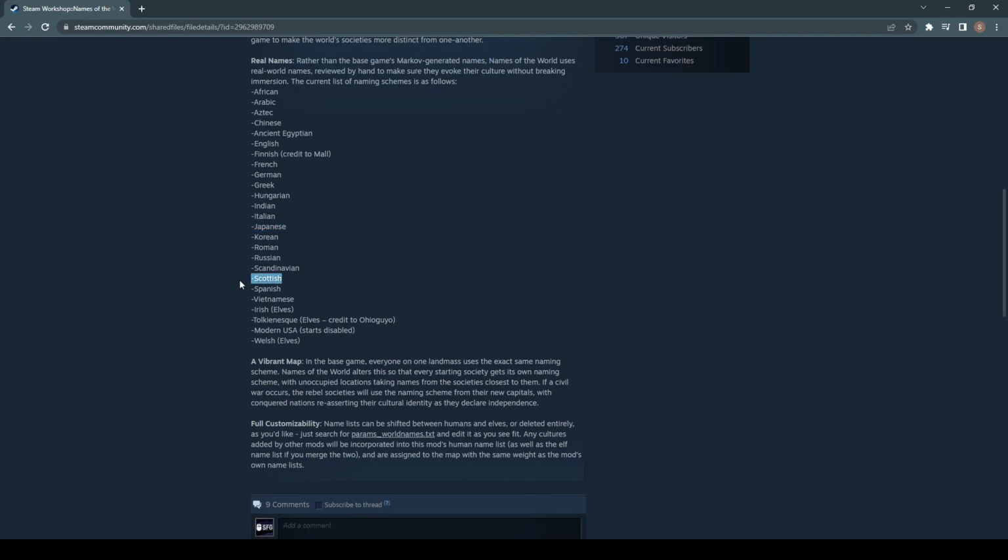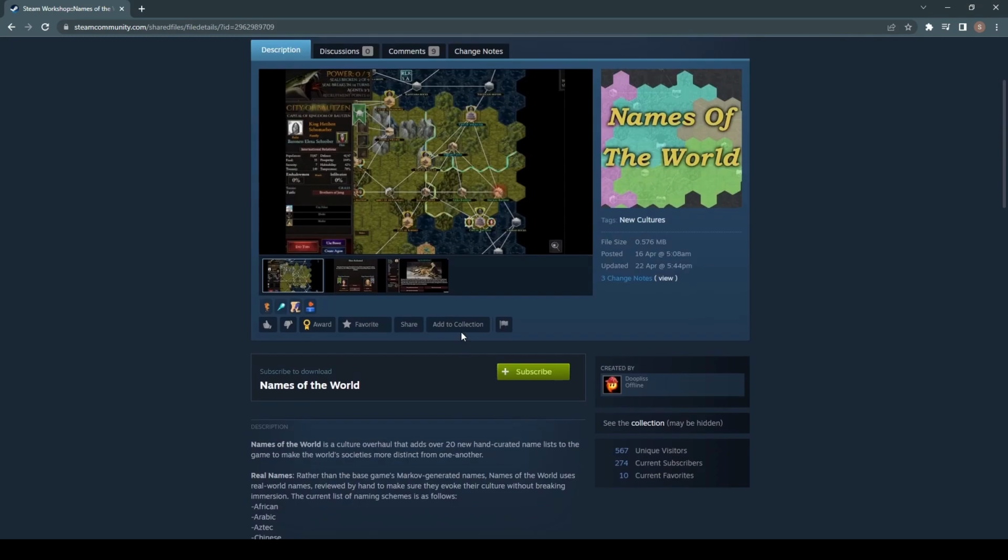Whereas if you just have one archetype, right? So like a Scottish, for example, French, Aztec, Egyptian, they're fairly different. African, some of the Greek, or Roman, one of the two. But if you just have a few of the archetypes, things become a bit clearer. And you can play with this, right? I've played games where I've had all of them enabled in some degree, or I've played games where I've had just a couple. You can tweak it to suit. It's really customizable. It's great. Only a little mod, only a tiny little thing, but it works fantastically well. So let's cut to the game and we'll see what the score is with this.